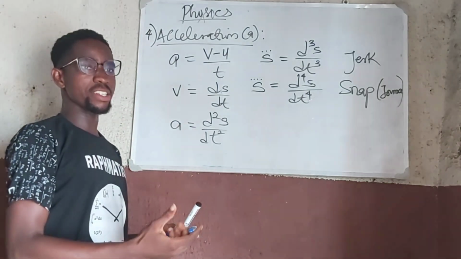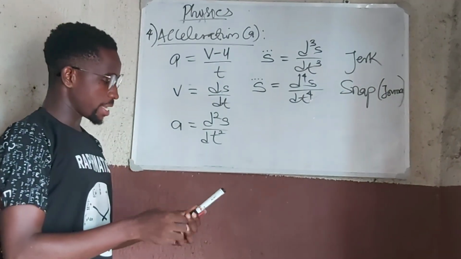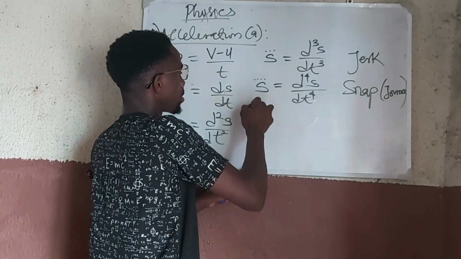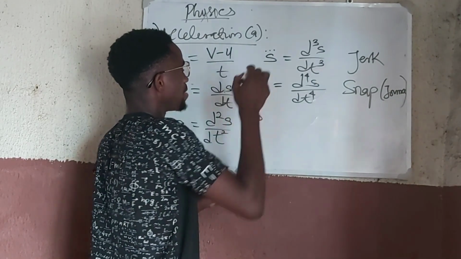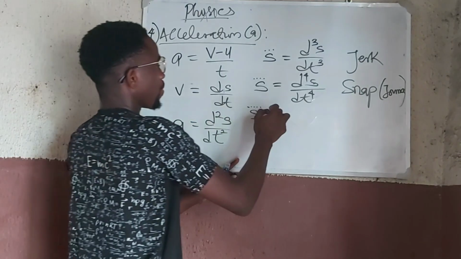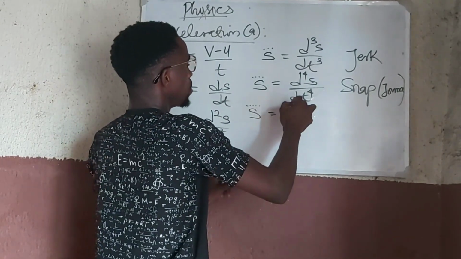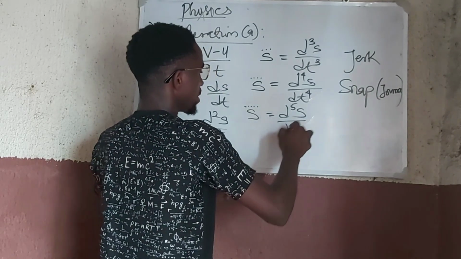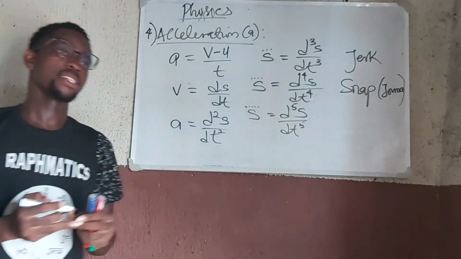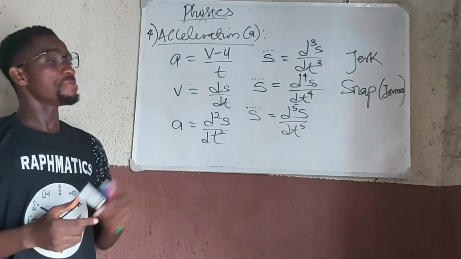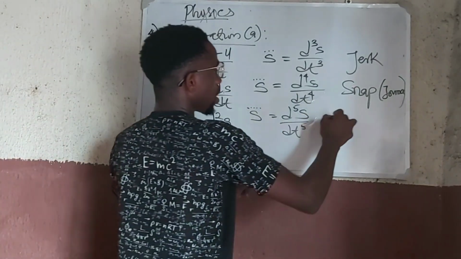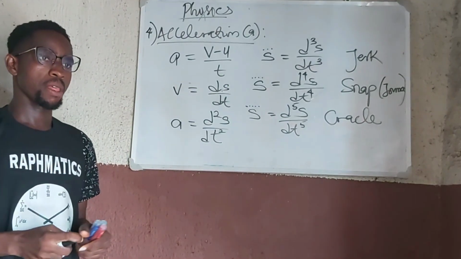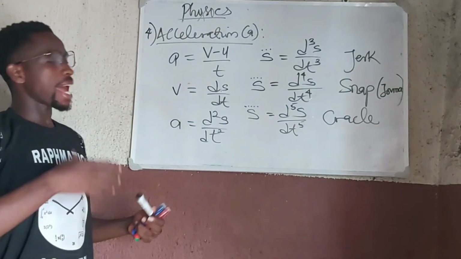And this continues on and on, so we can equally talk about the fifth derivative, d⁵s/dt⁵, right? The fifth derivative is called the crackle. And that's how it continues.